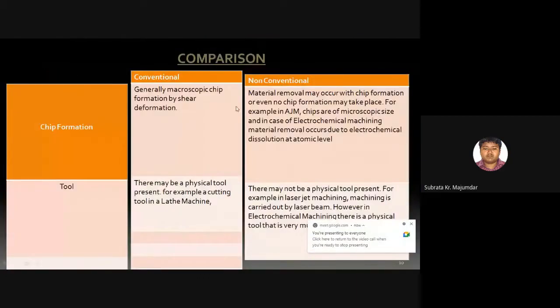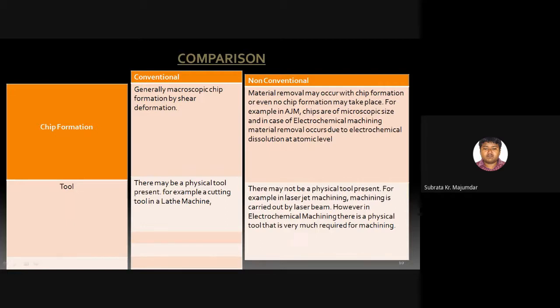Today we are starting the difference between the conventional and non-conventional machining process. According to the last class, we discussed what the conventional machining process is and what the non-conventional machining process is. In today's class we will discuss briefly the conventional and non-conventional machining process. The first comparison we have is on chip formation.